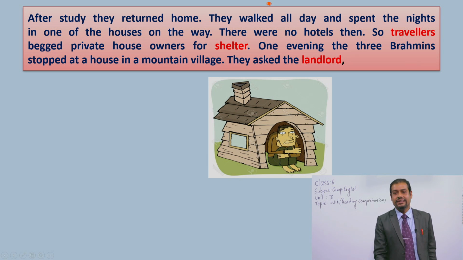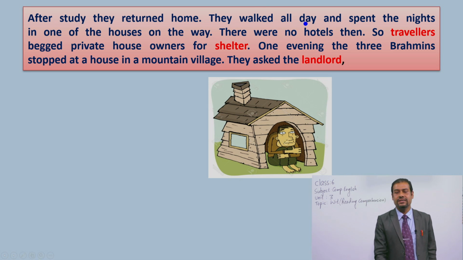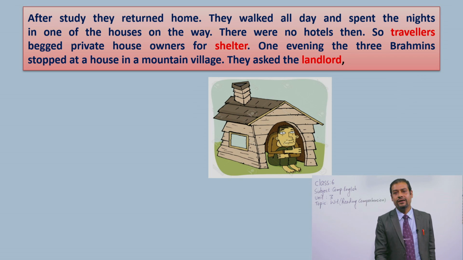Very good. They walked all day and spent the nights in one of the houses on the way. Dear students, I have already told you that in the past, there was not the facility of buses, okay? No vehicles. That's why they walked in the daytime also, and they spent their time in a person's house, okay?